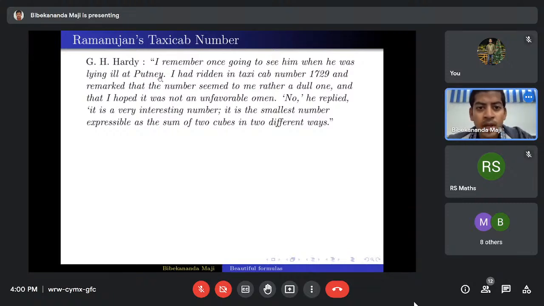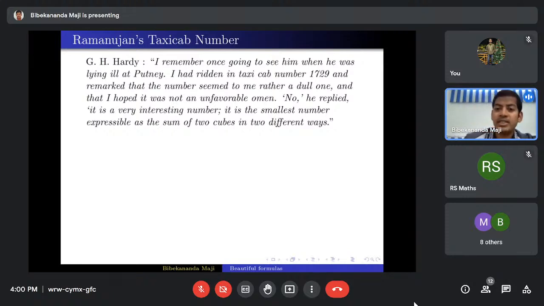at Putney. I had ridden in a taxi cab number 1729, that was the number of the taxi cab, and remarked that the number seemed to me rather a dull one, and that I hoped it was not an unfavorable omen. No, Ramanujan replied, it is a very interesting number. It is the smallest number expressible as the sum of two cubes in two different ways.